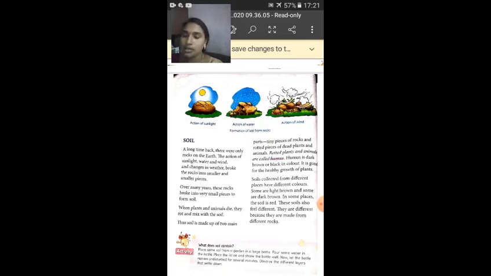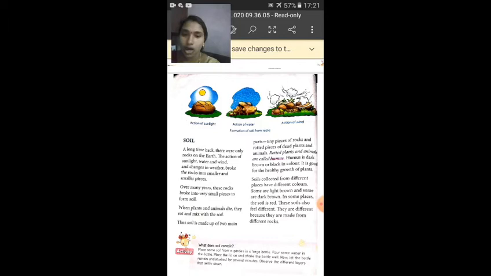In the meanwhile when plants and animals die, they rot and get mixed up with the soil. Thus soil is made up of two main components. What are they? They are the tiny pieces of rocks plus the organic matter, that is rotted plants and animals.